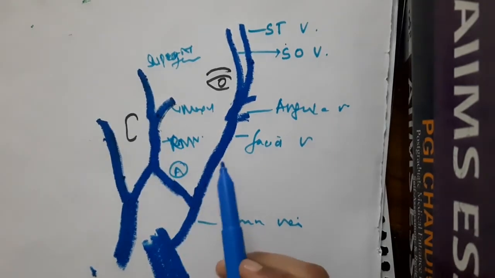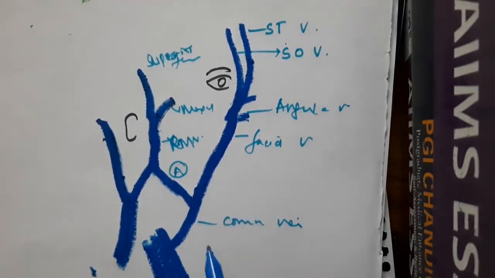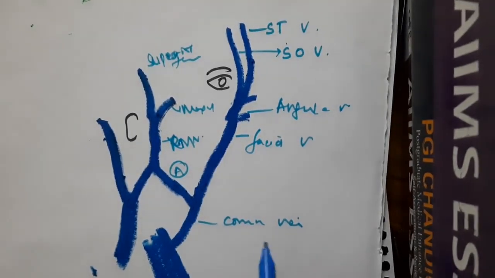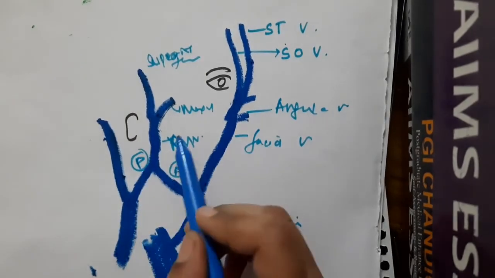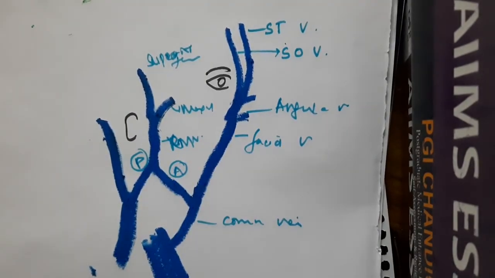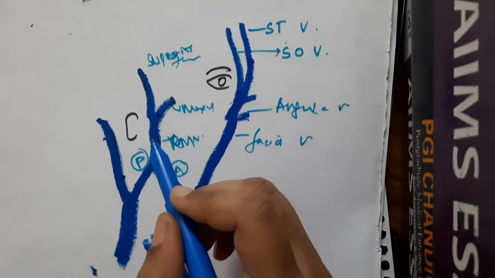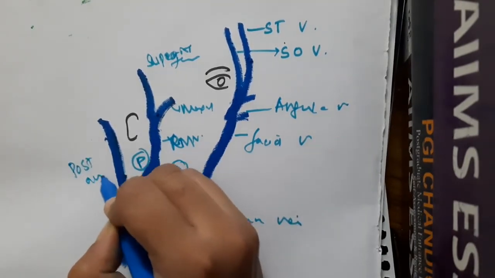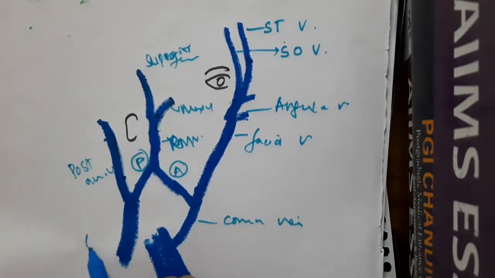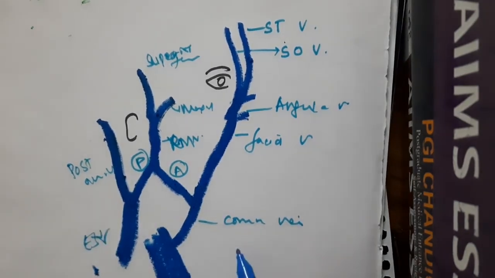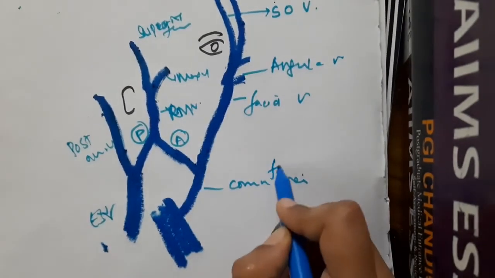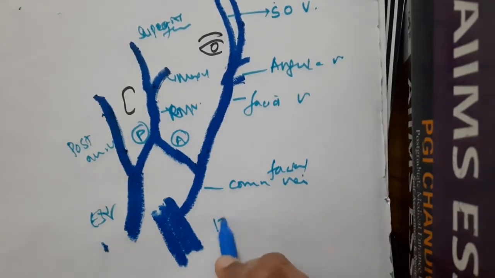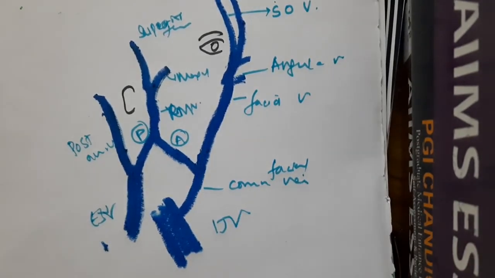The anterior branch of the retromandibular vein combines with the facial vein to form the common facial vein, whereas the posterior branch of the retromandibular vein combines with the posterior auricular vein and forms the external jugular vein. This common facial vein will drain into the internal jugular vein. So this is the venous drainage.